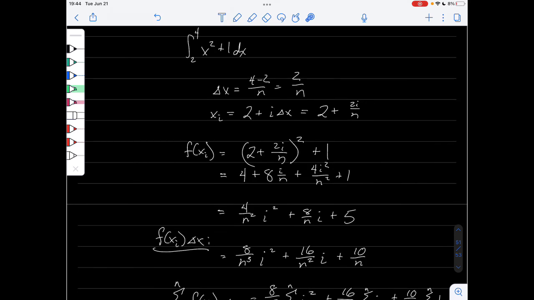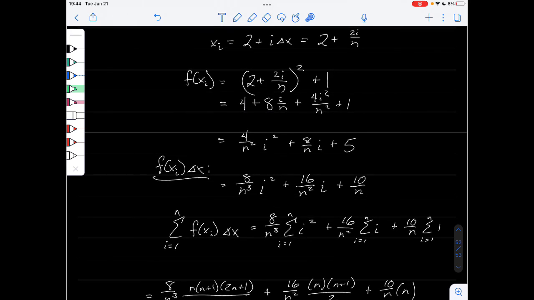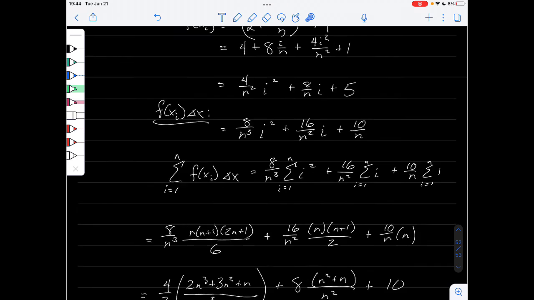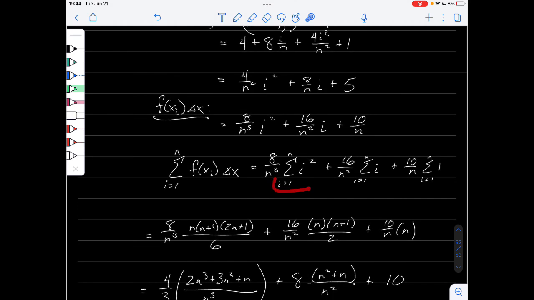Multiply it by delta x, we get 8 over n cubed i squared plus 16 over n squared i plus 10 over n. And now we sum it up. So the sum of f of x sub i delta x is 8 over n cubed, the sum of i squared, plus 16 over n squared, the sum of i, plus 10 over n, the sum of 1. And we just use our formulas here. i squared goes here, i goes here, and 1 goes here.